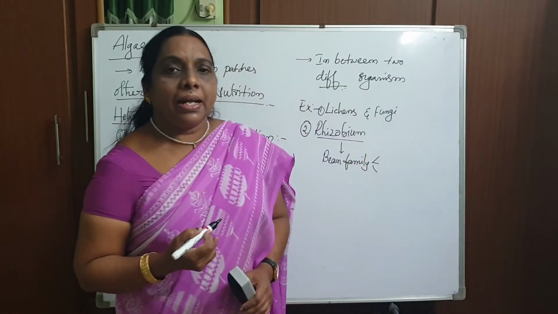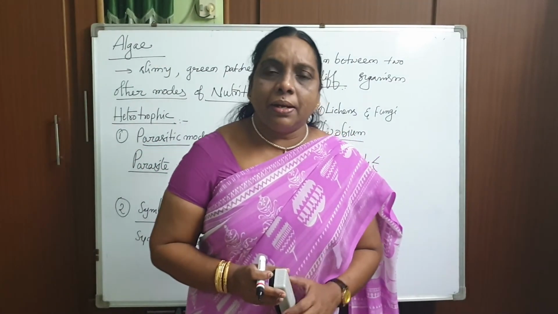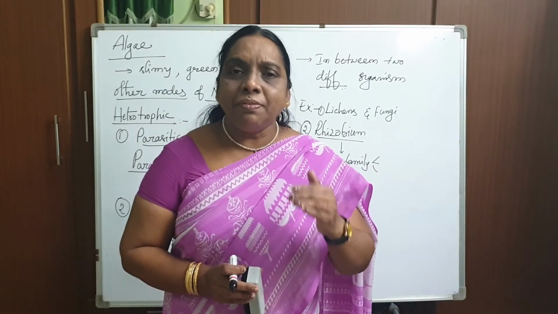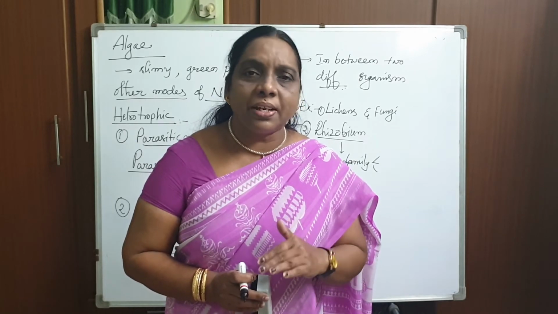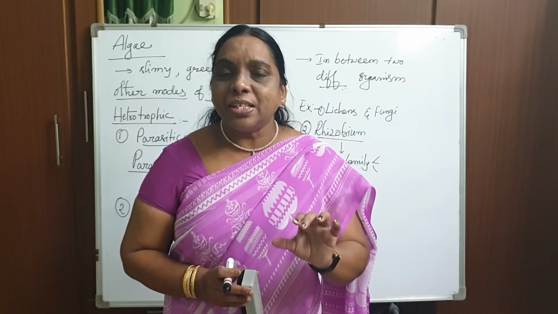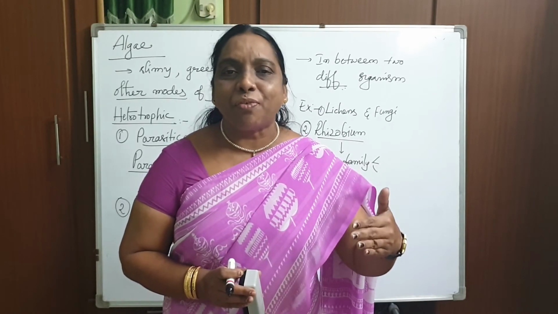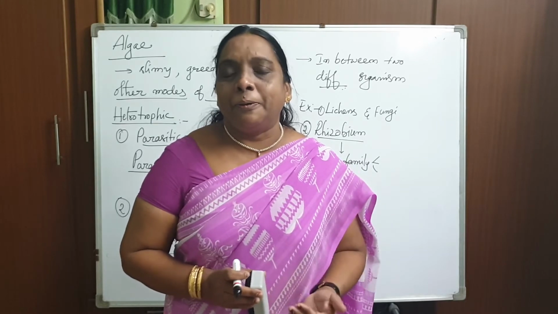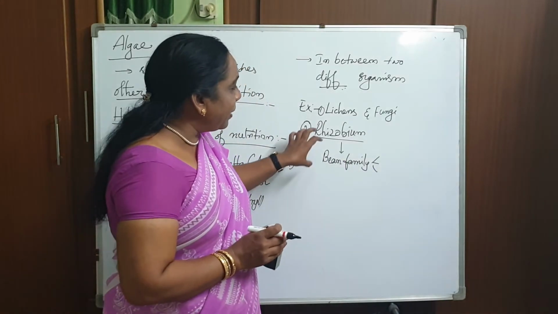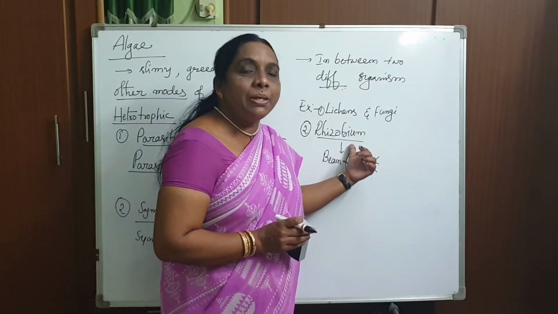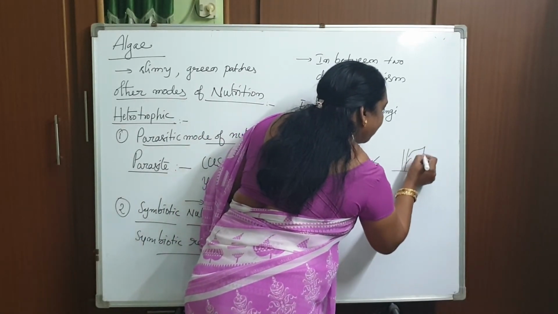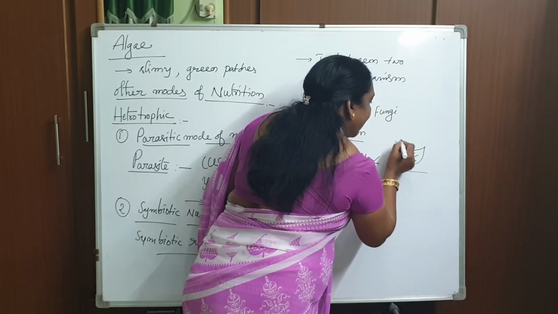I hope you remember the last class. I said there is another component required for the plant, called nitrogen. But unfortunately, plants cannot use the nitrogen directly, so they depend upon the soil. There is a bacteria that converts the nitrogen into simpler forms, and the plant absorbs the nitrogen. I hope you remembered that. So then it is only this particular bacteria, rhizobium, which grows in the bean family plants.